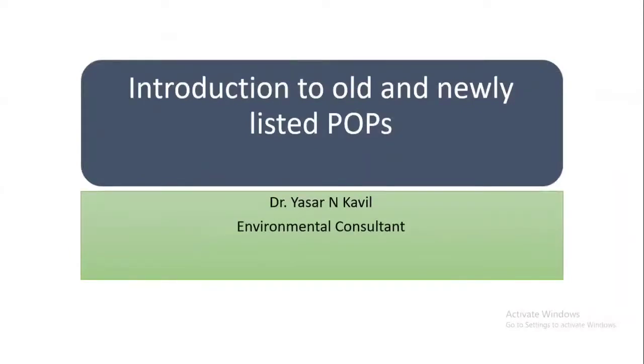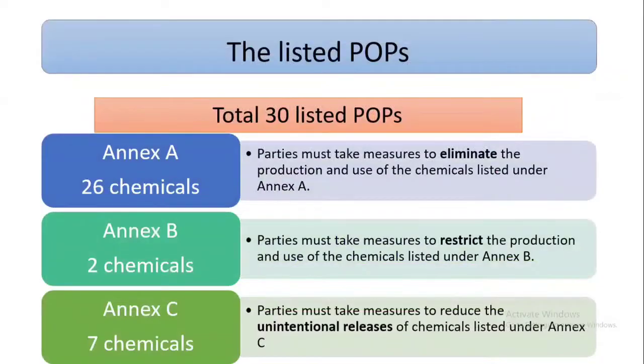Okay, now I will speak about a small brief introduction to all the newly listed POPs. I'm just quickly moving to the slides because we have around 30 listed POPs, and we have Annex A, Annex B, and Annex C. Whatever chemicals belong to Annex A, we should eliminate the production and use.